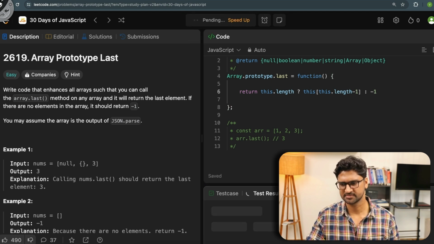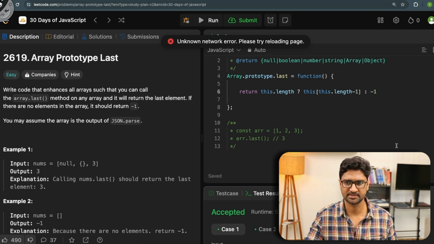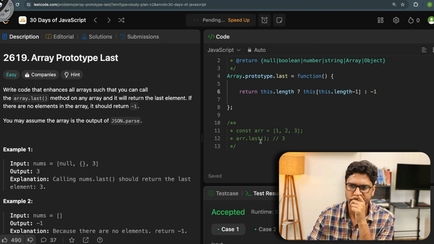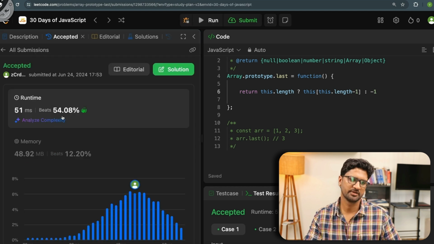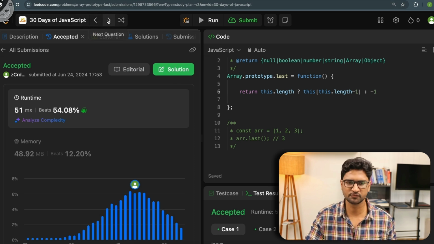Let's try to run this. Test is passing. If I click on submit, this is passing again. I was able to beat 54.08% of the people, and it's working all fine. Let's move to the next problem.